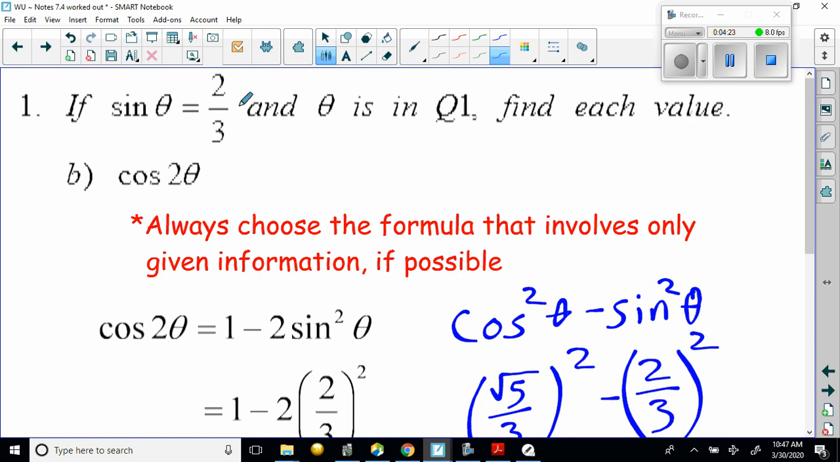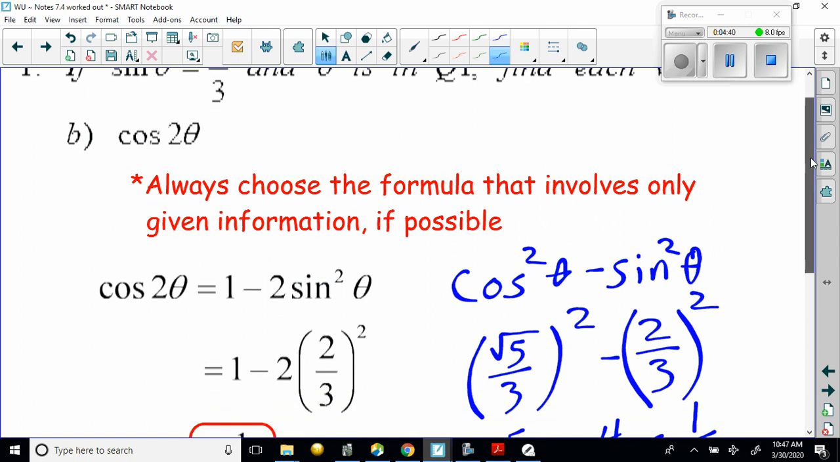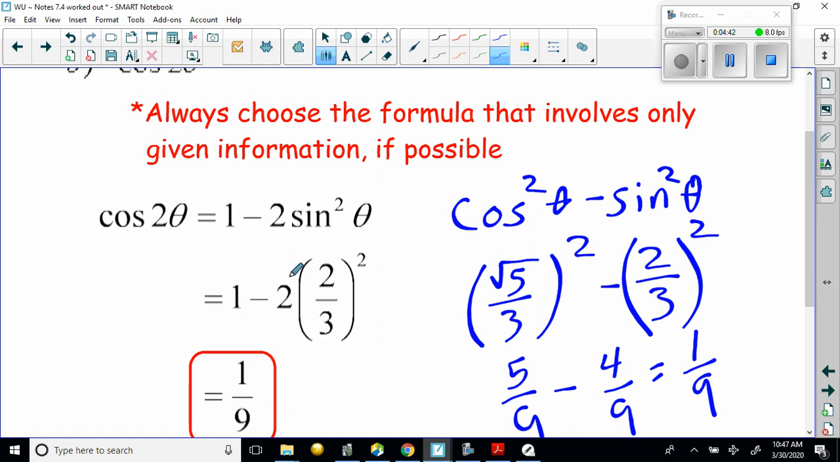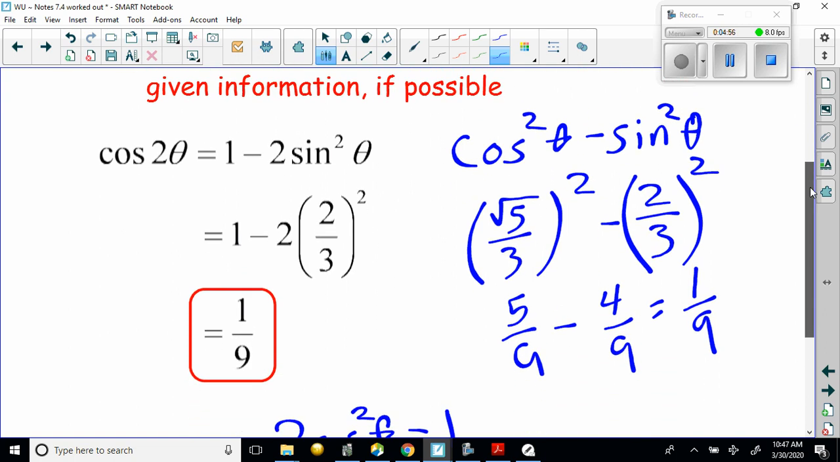So they gave me information of sine theta was equal to 2/3. So one of the cosine double angle formulas only uses sine. So cosine of the double angle is equal to 1 minus 2 sine squared theta. So then I can fill that out. So 1 minus 2 times 2/3 squared. So I need to square 2/3, multiply it by 2, and then subtract it from 1. And when you do that math, you end up getting 1/9.